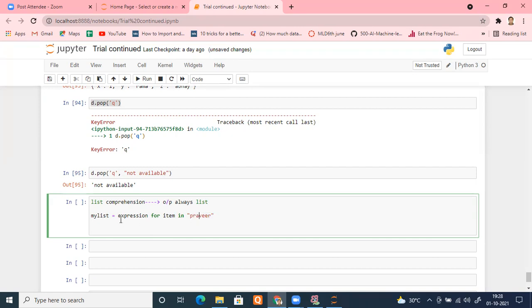For example, before every element I want to put a star, using concatenation. Suppose I put a star, then concatenation, then the original element, that is item, and again concatenation with a star. Something like this, and I will close it in square brackets. So what will I get? Can anybody tell me what output I'm going to get?